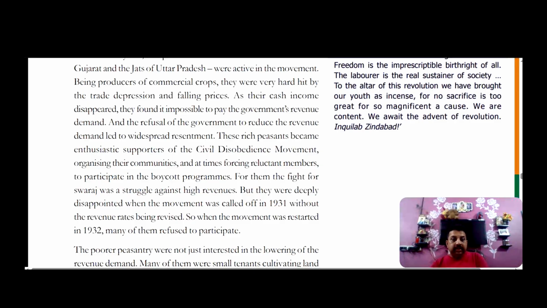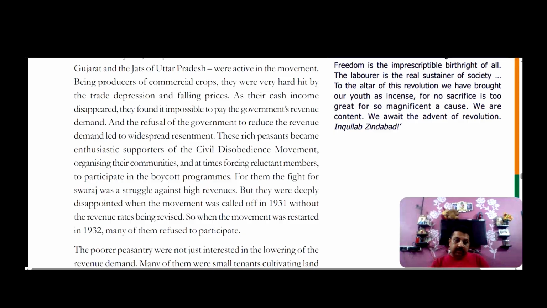They wanted to join the movement just for that, because they were running short of money because of the depression. Their business was hard hit, and since they did not have any profit, they could not pay. So they joined the civil disobedience movement.